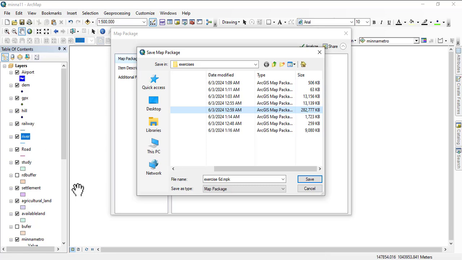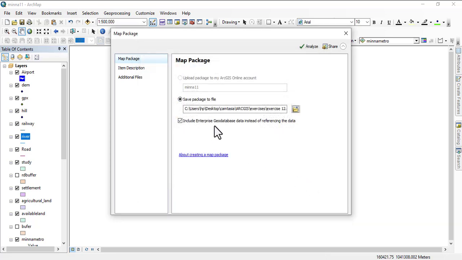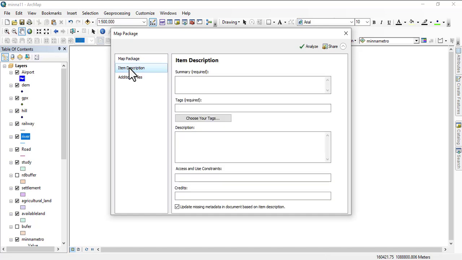I will check the name of the exercise, but for now I'm going to leave it as exercise. We're in module 12, so it's going to be exercise 12, and any other thing that is related to this data. All right, so I'm going to save it as exercise 12, and I'm going to click Save. So you've done one map package. The map package is saved where you want it to be.